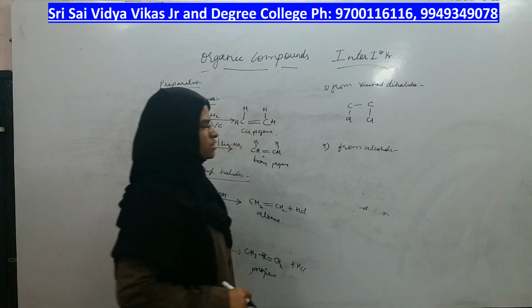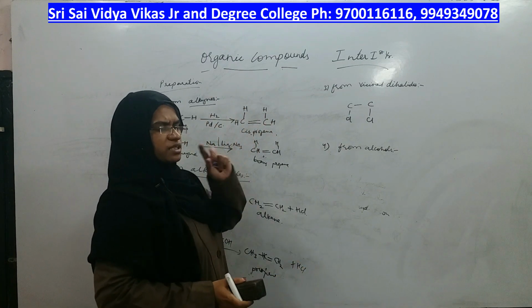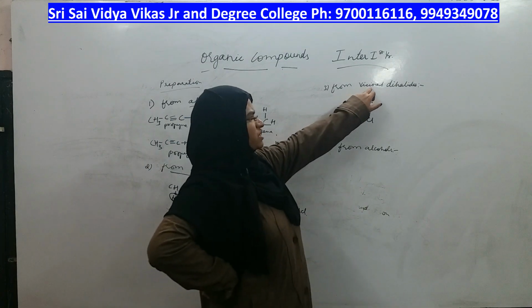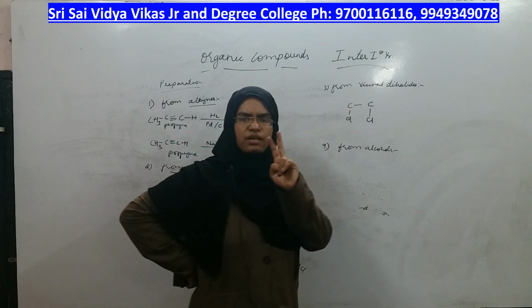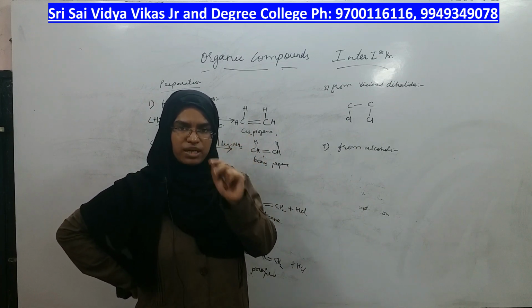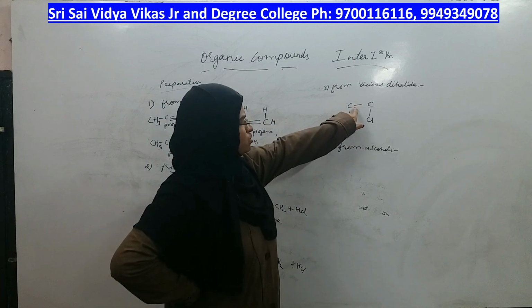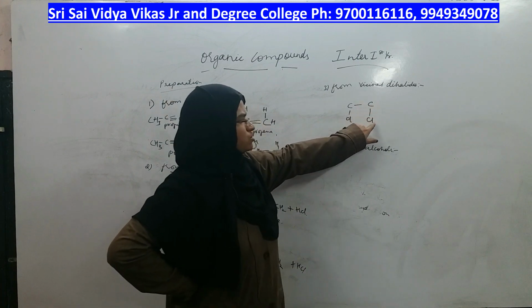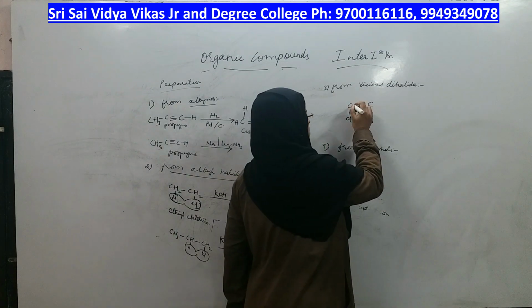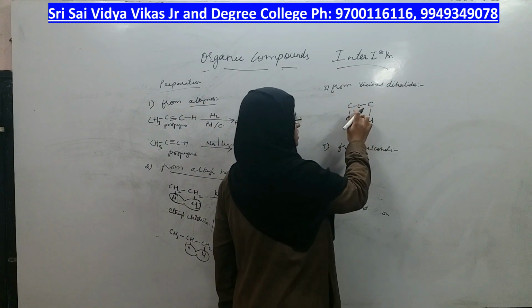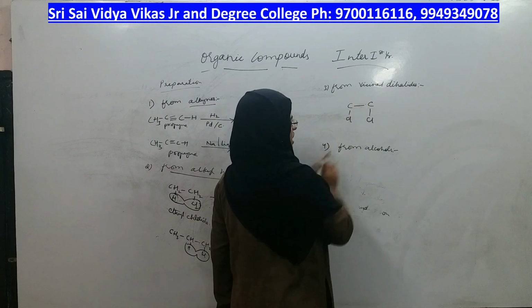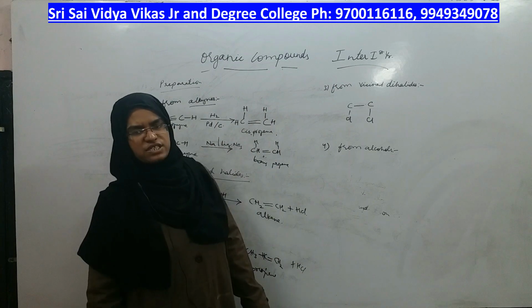Vicinal dihalides means how many halogens should be present? There should be two halogens, but where should they be? When I say vicinal, it means two halogens should be there, not on the same carbon but on side by side carbons. One carbon should have one halogen, other carbon should have other halogen. There should not be any carbon in between them. If I say this, can I call this vicinal dihalides? No. If they are side by side, then only they are called vicinal dihalides.